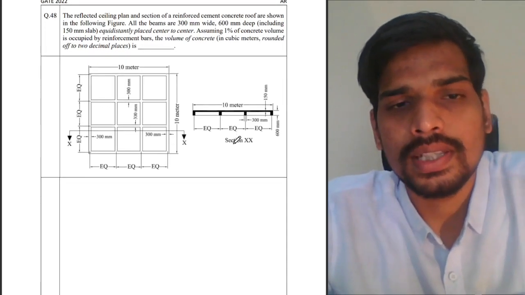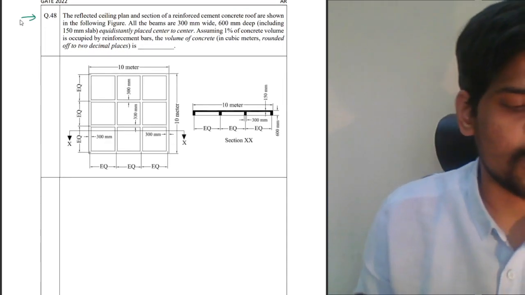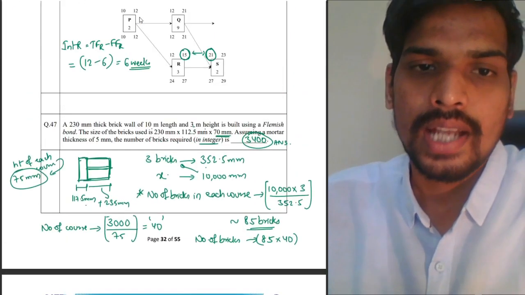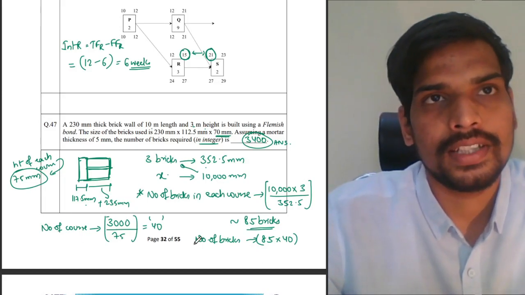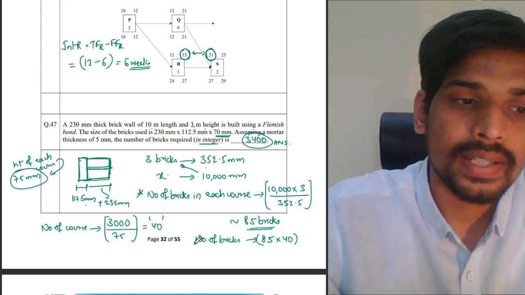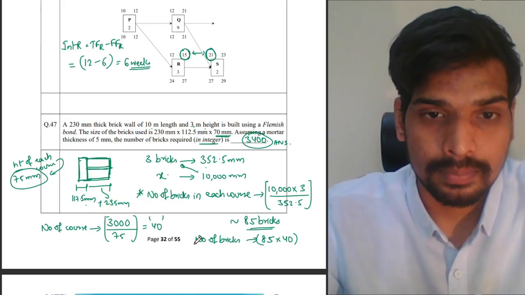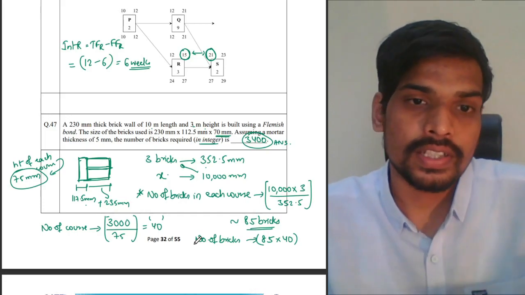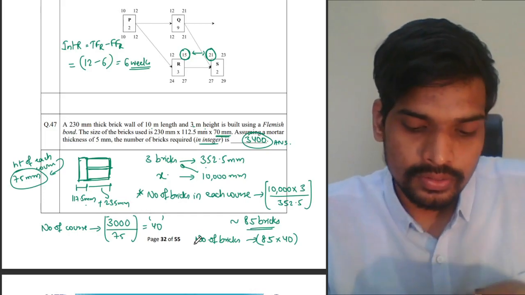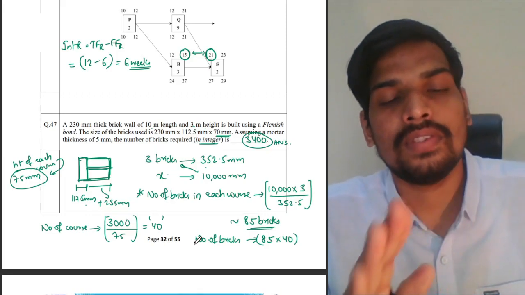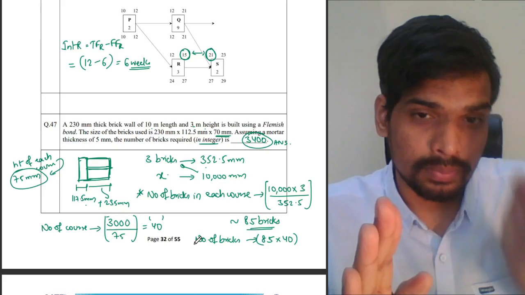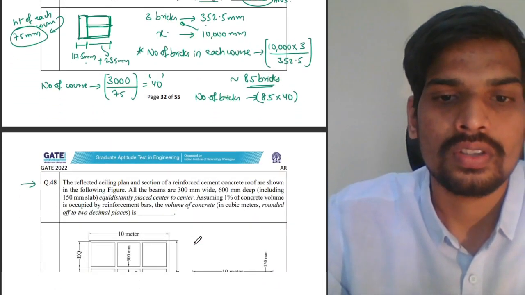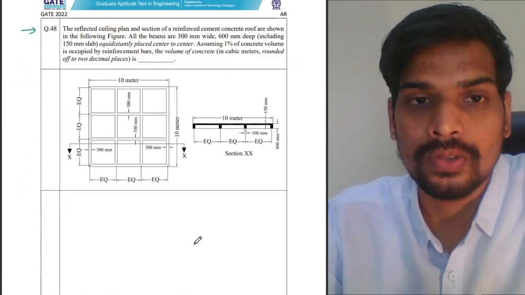Again, 2 marks numerical from the common part. This is based on estimation again. Ideally, details of Flemish bond and all come under building construction. Building construction is a topic written in the architecture part, but you do have questions on it in the common part. So even basics of building construction, even if it is only written as estimation in the common part, you get such questions. So you need to be a bit flexible with respect to the boundaries. You cannot draw a clear-cut boundary that no, I will not study brick masonry, and then you cannot answer such questions in the common part. So accordingly, you should be prepared even for your future.